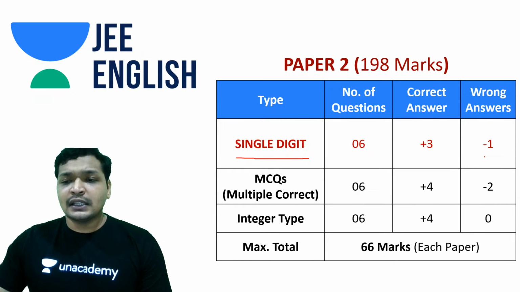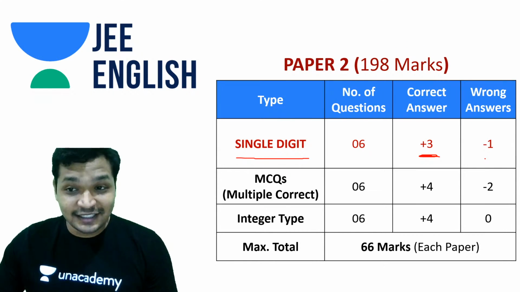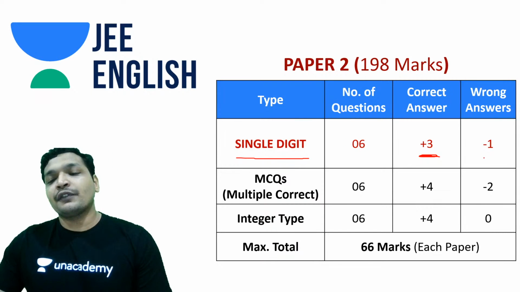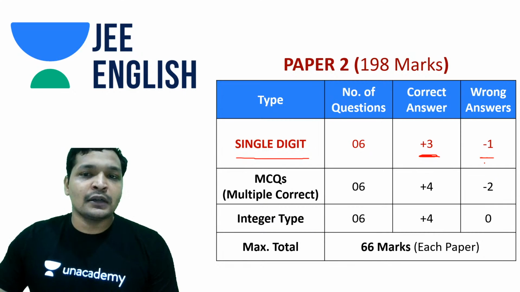The paper pattern is the same. What I mean is, you will get +3, you'll be rewarded +3 if you have marked the correct answer or if you have given the correct integer. And you will get -1 if you have given the wrong answer. So this was the element of surprise in paper 2.